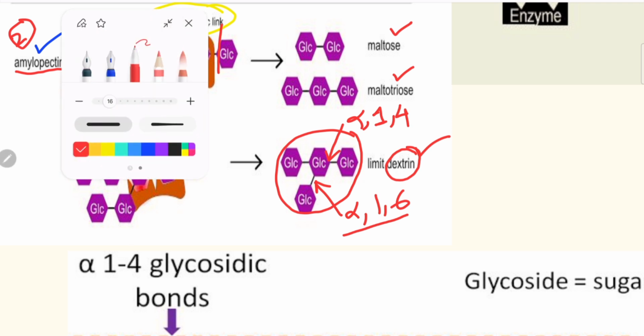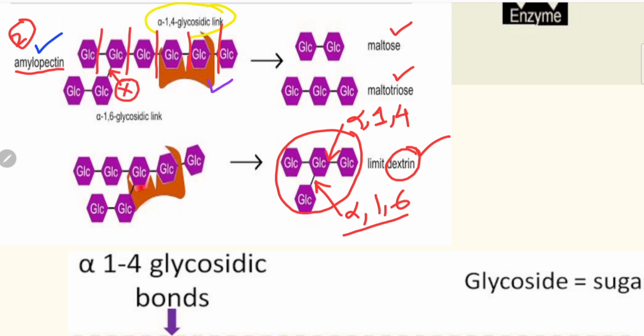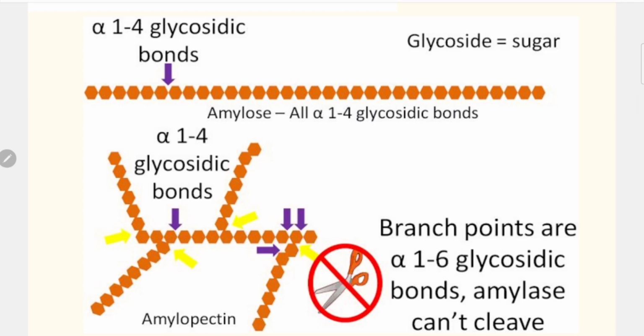What is this orange color molecule particle? This one is salivary amylase. So salivary amylase only splits this bond. And so we get segments of two sugar molecules, that is maltose, and three sugar molecule compound like maltotriose. Like here is the long chain of carbohydrates.